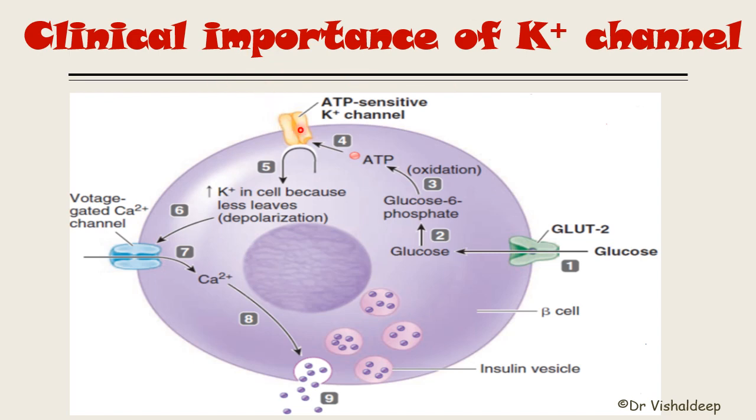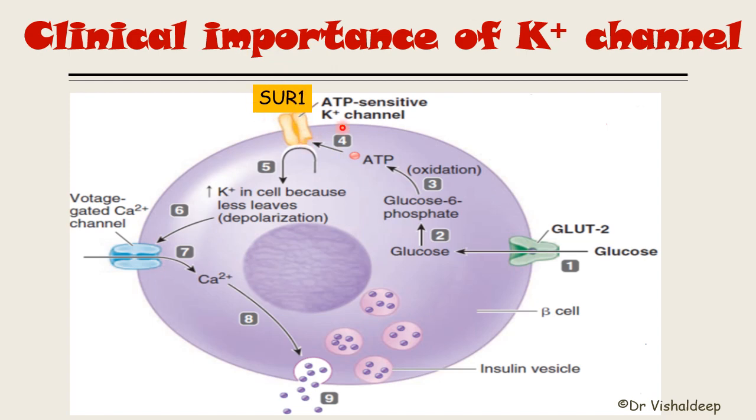Let's learn the clinical importance of this potassium channel. This potassium channel has a receptor on it known as SUR1. SUR1 stands for sulfonylurea receptor.